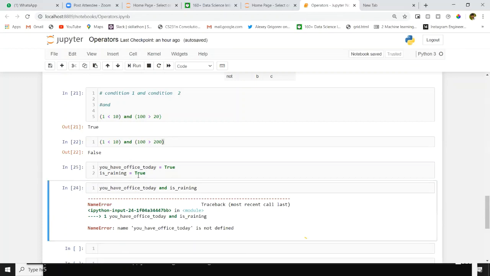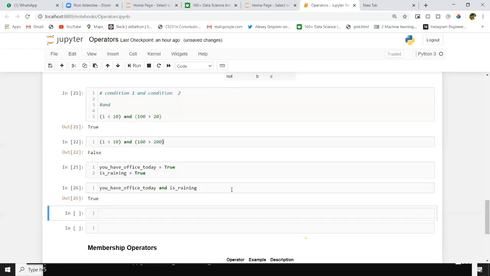I didn't execute this previous cell. That's why it's telling you have office is not declared. Yeah, we got true. Like these type of conditions, we have two conditions. We have to verify those two conditions are satisfying or not. In that situation, we will use AND operator.